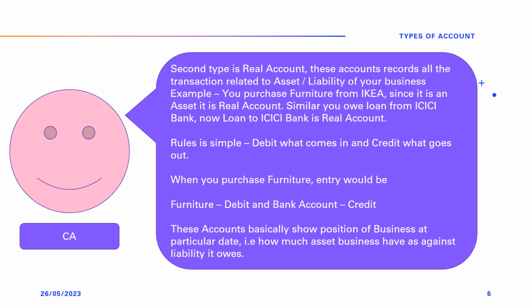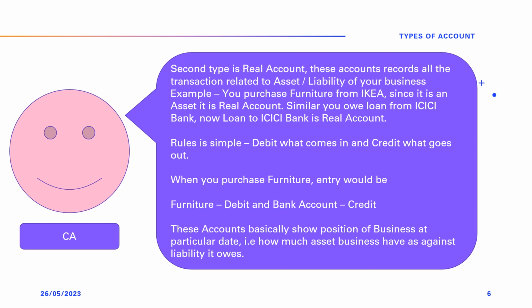In simple words, furniture is entering the business and corresponding cash is going out. Also, when a loan is taken from ICICI Bank, cash is debited and loan from ICICI Bank is credited. In simple words, cash has entered the business and a corresponding repayment obligation is created.